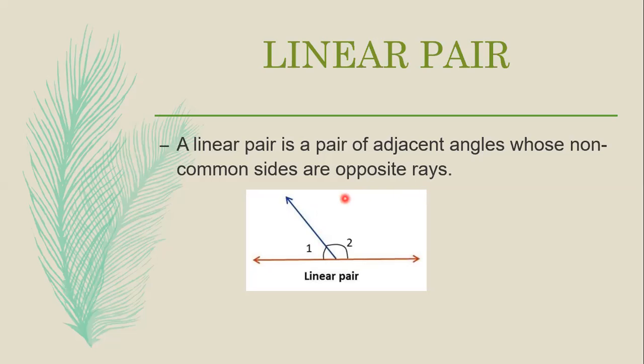So okay, these common sides are opposite rays. Suppose here this is the angle. So if you see here angle 1 and angle 2, these are the opposite rays. So then these two are said to be a linear pair.